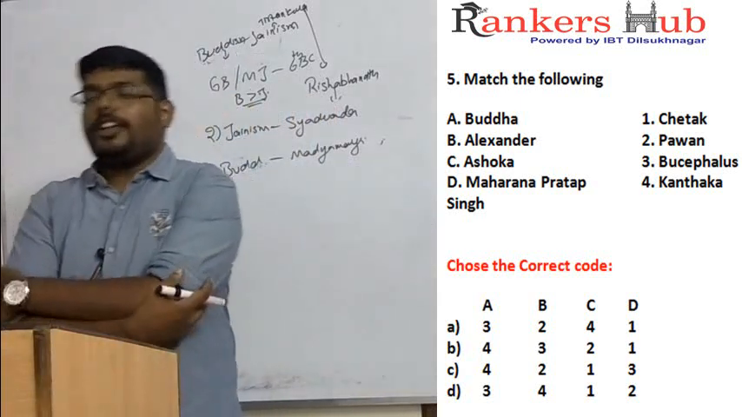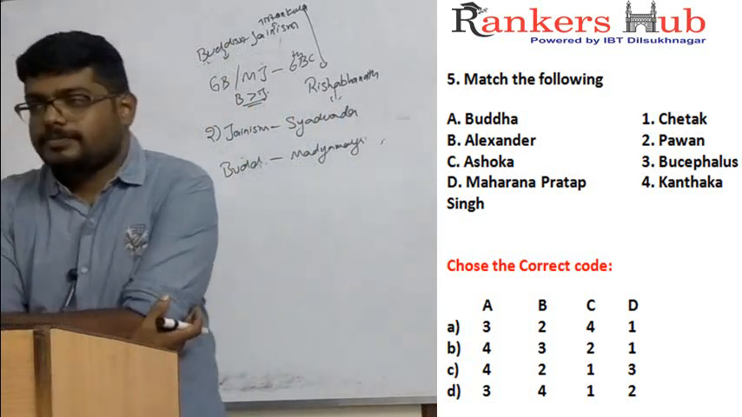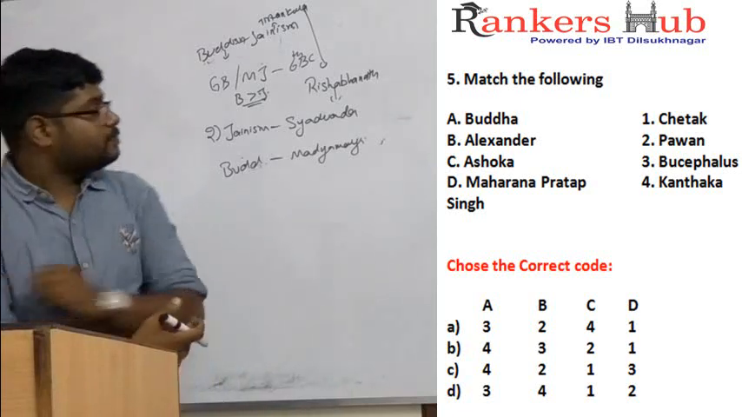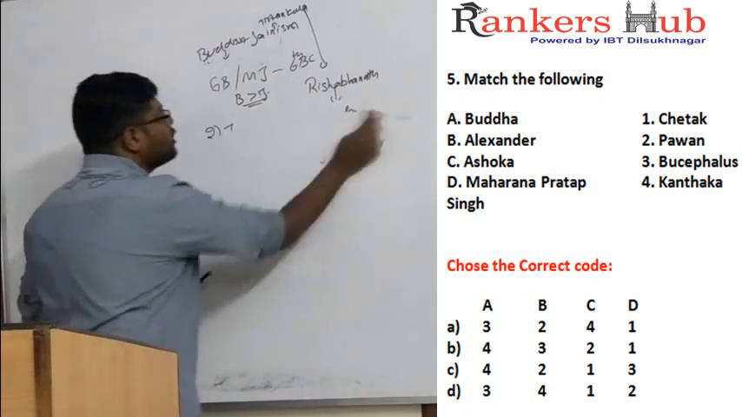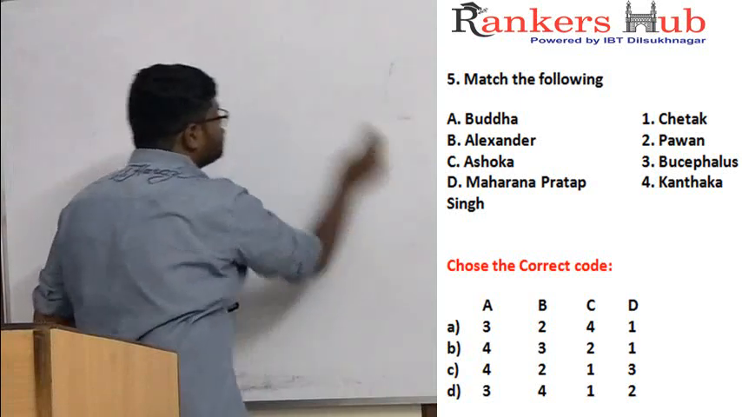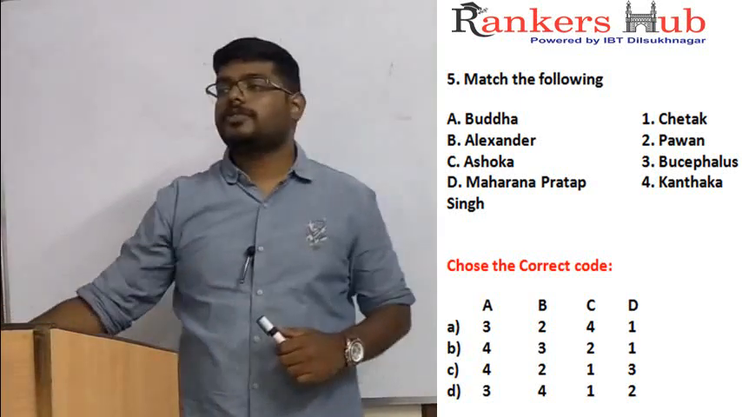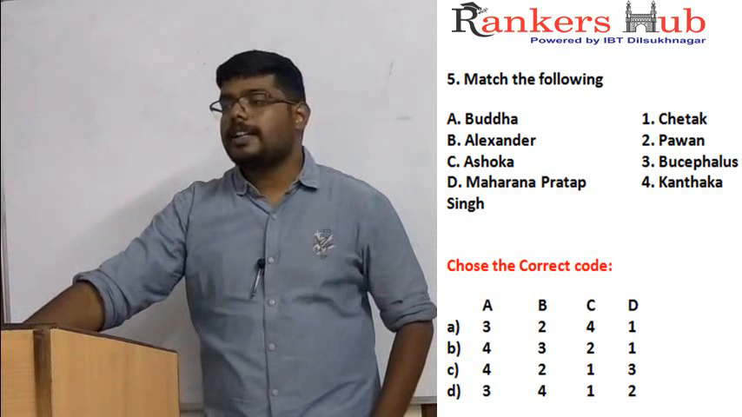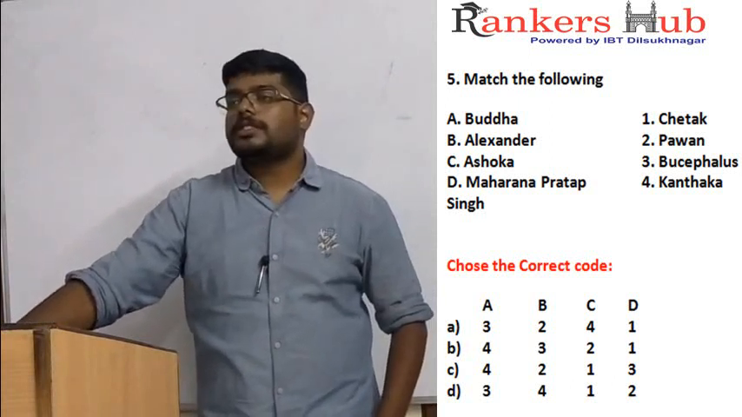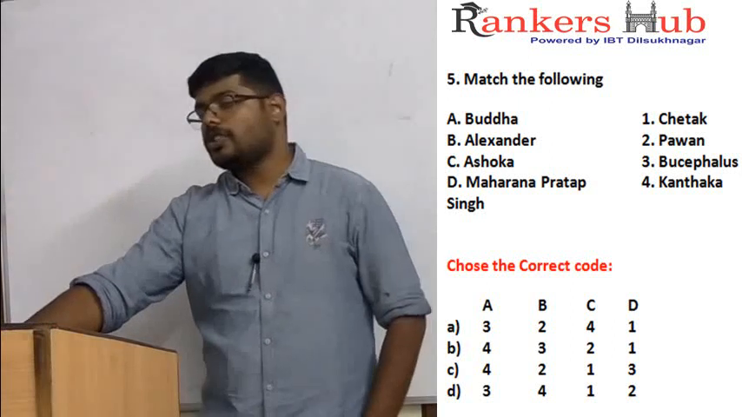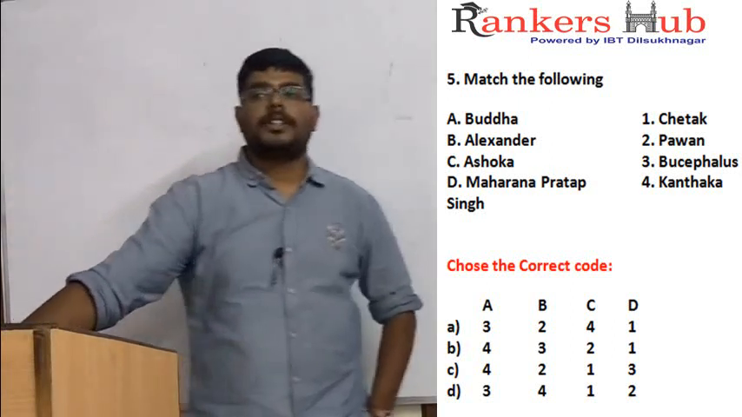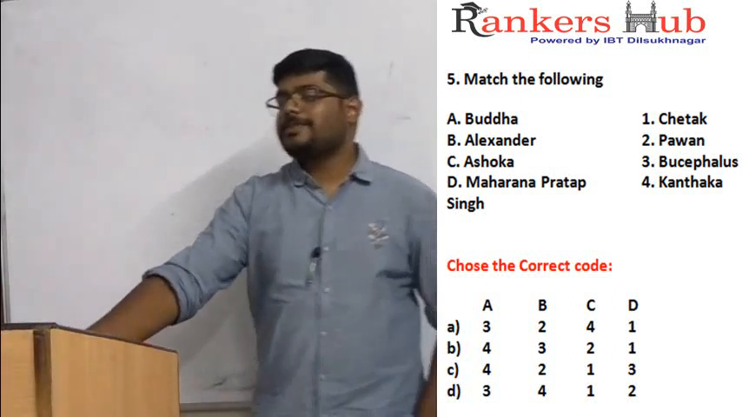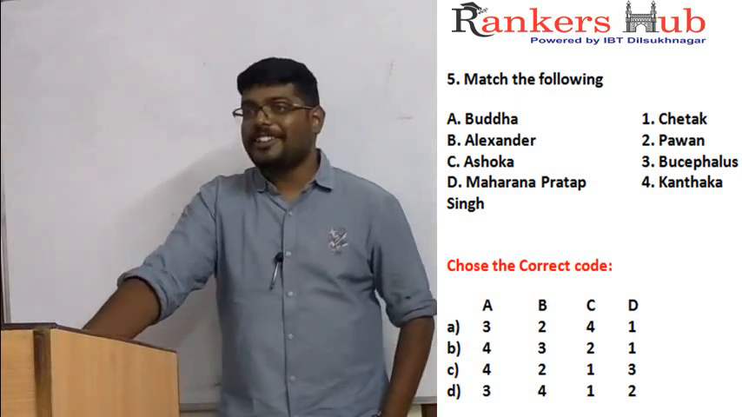The fifth question is match the following. List 1: A, Buddha. B, Alexander. C, Ashoka. D, Maharana Pratap Singh. So I am seeing smiles on your faces. That means you know the answer without completing the question.